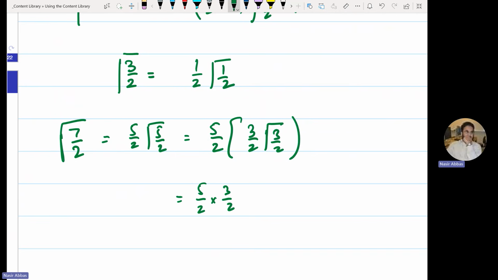What is 3 over 2 gamma? 1 over 2 times gamma of 1 over 2. Keep doing this until you reach 1 over 2 gamma. And finally, 1 over 2 gamma is square root of pi. So this will be 5 over 2, 3 over 2, 1 over 2, square root of pi.